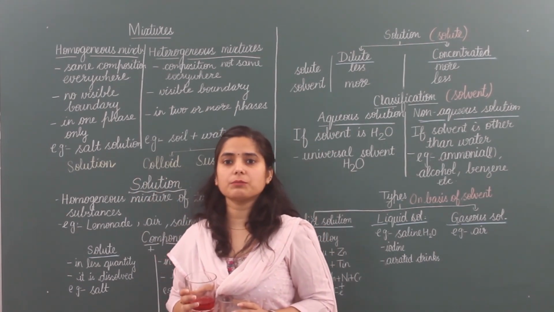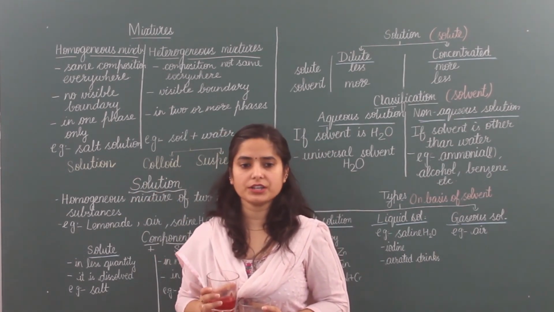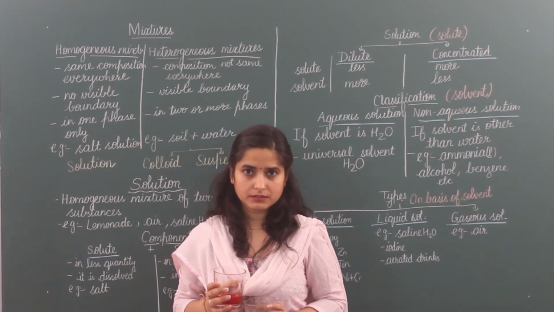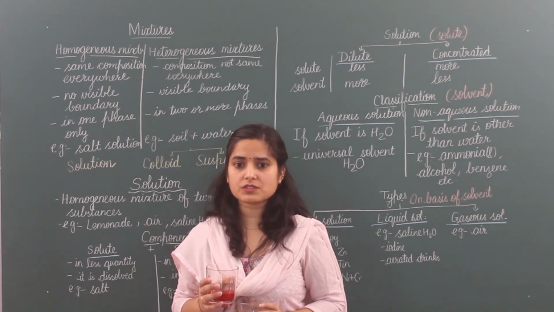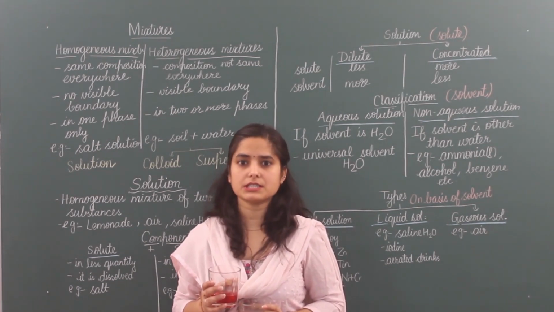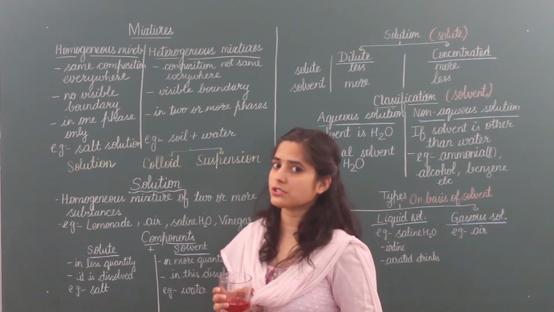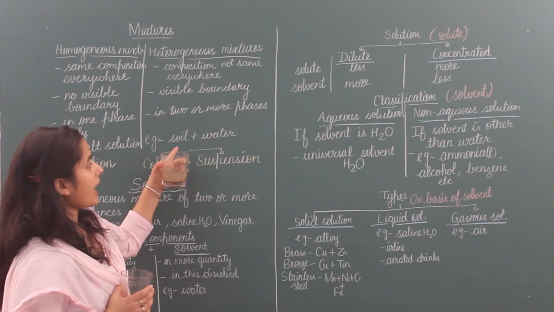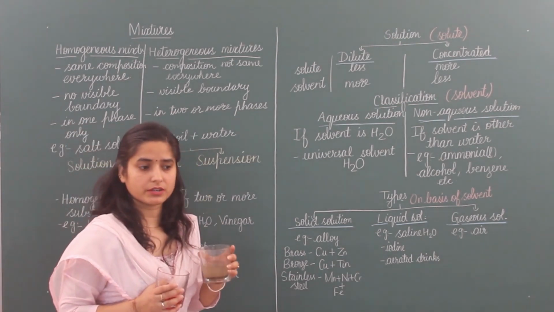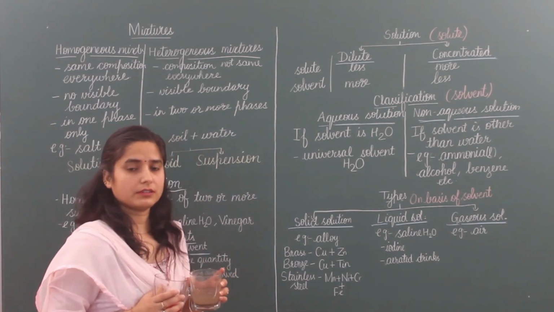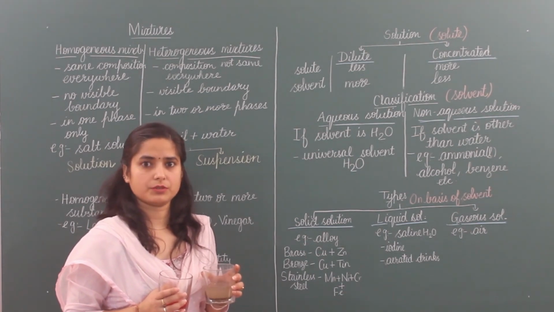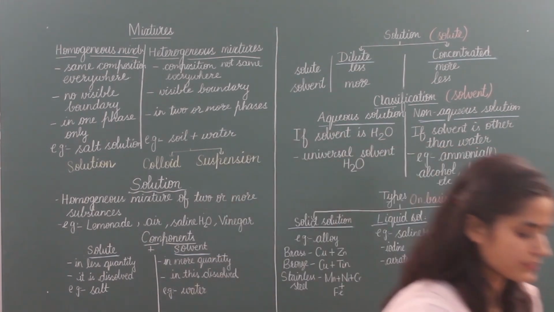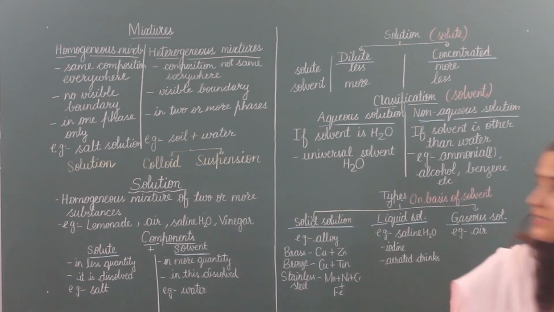We can make this type of mixture by adding salt in water or sugar in water. That means in homogeneous mixtures we have to take things which completely dissolve with each other. But in heterogeneous, we have to take examples of things which do not completely dissolve with each other, and we can see them separately. So these two were the examples of homogeneous and heterogeneous mixtures.